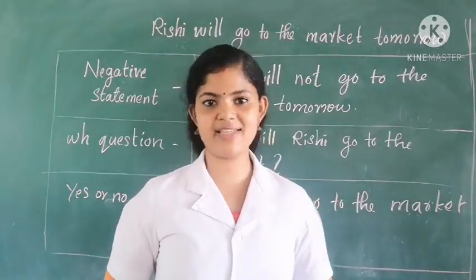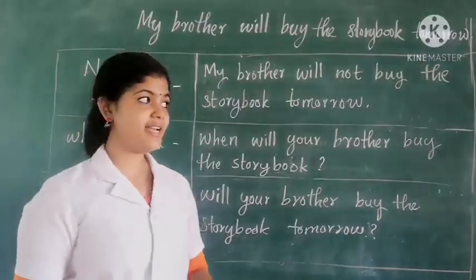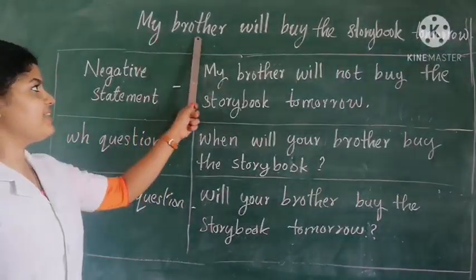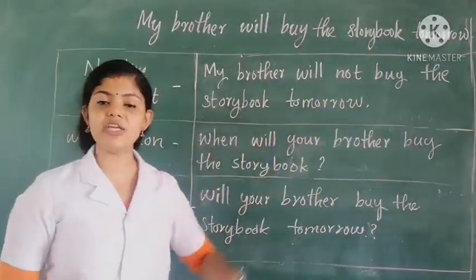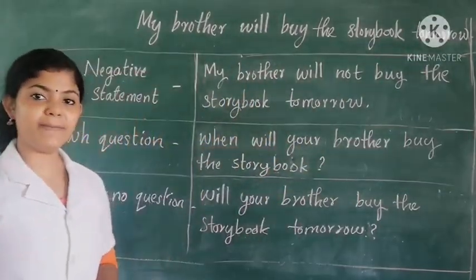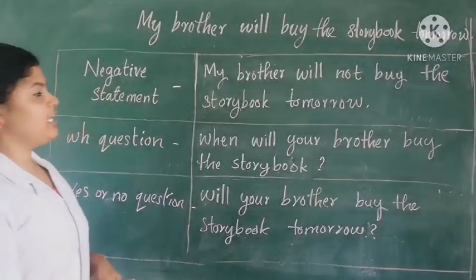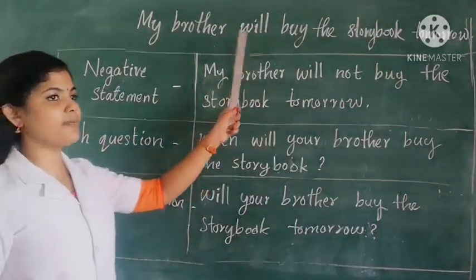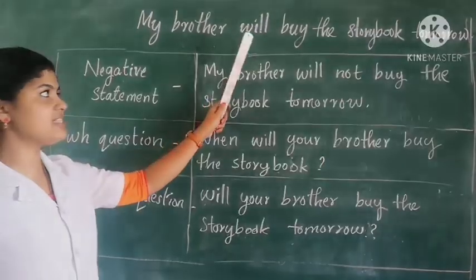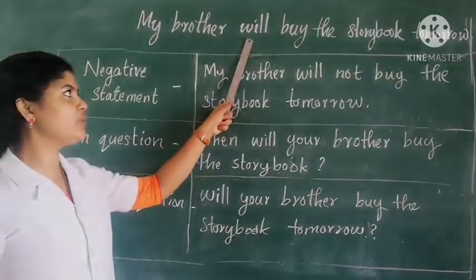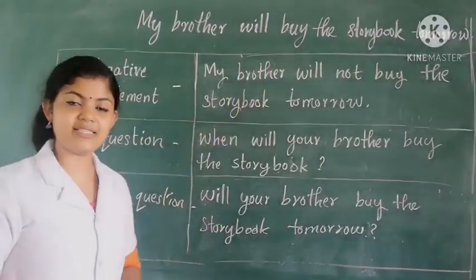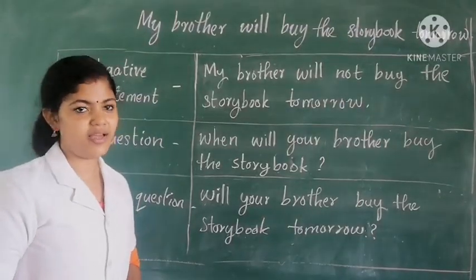Now let us see another example. See the next sentence, that is, my brother will buy the storybook tomorrow. Here also we use the helping verb or the modal auxiliary, that is will. And next to it, the word buy is the base form of the verb.